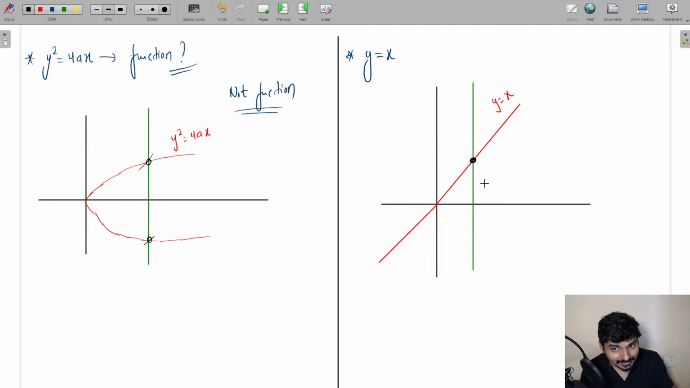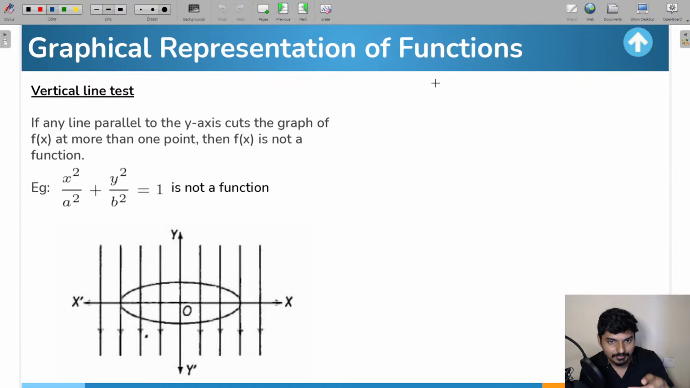So what does that mean? This will definitely represent a function, because it is only intersecting at a single point, right? So as I told you, if the vertical line intersects the curve at a single point, not more than 1 point, then whatever the equation is, that is definitely going to be representing a function. So I hope this concept is clear for everyone. This is the graphical representation of a function: whichever equation you are given, this is how you find out whether it is a function or not. This is going to be called the vertical line test, everyone.